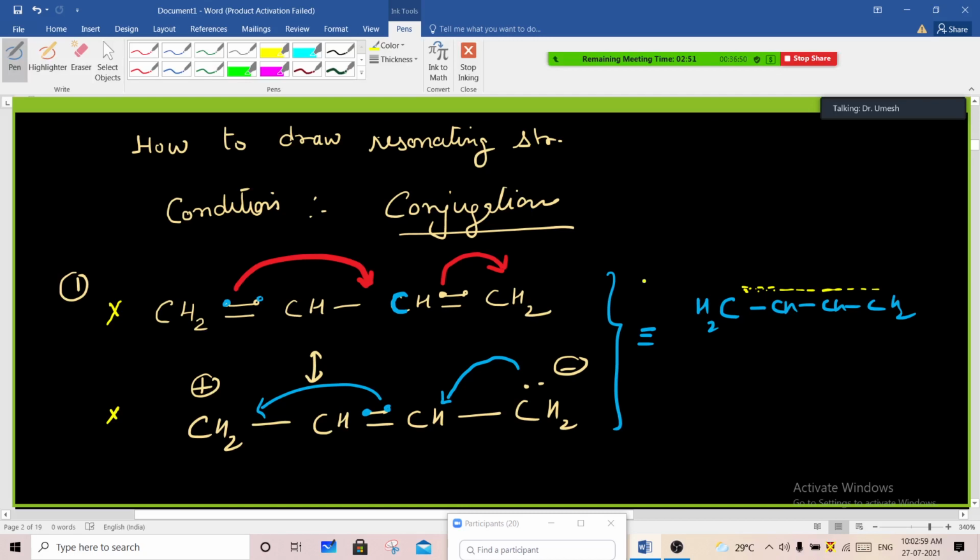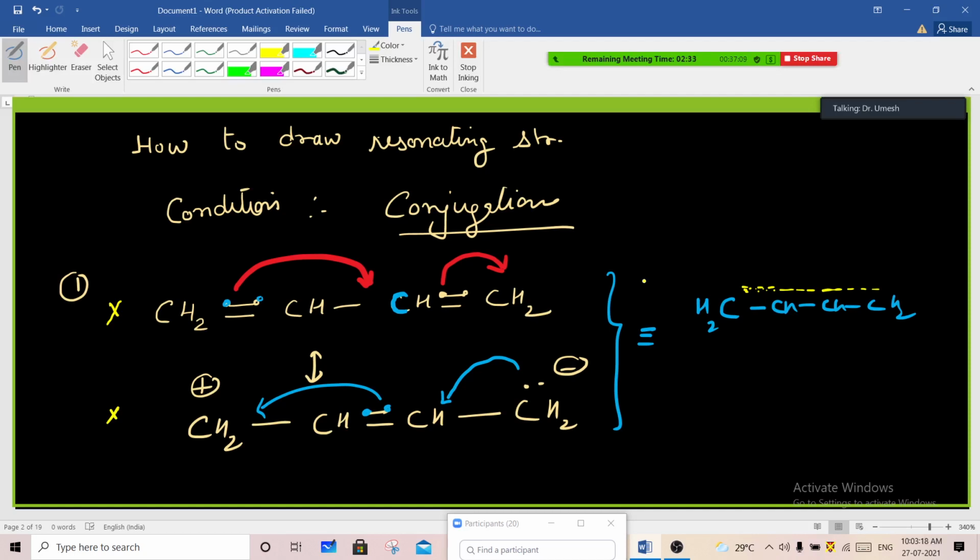Practically, we don't find double and single bonds. Practically, the bond lengths are not matching. Practically, it does not decolorize bromine water. It practically does not decolorize KMnO4. Even though we have a double bond conformation, the presence of a double bond is not shown.